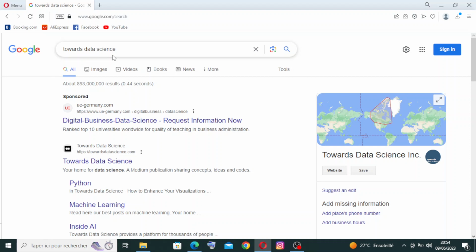So today we're back to another website, like you see with me here. It's called Towards Data Science, and it's an online platform and publication dedicated to providing high quality content and resources in the field of data science, machine learning, and artificial intelligence. So to get started with the website, simply head on over to Towards Data Science or towardsdatascience.com in Google or any other browser that you prefer.